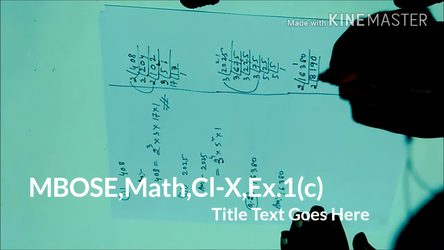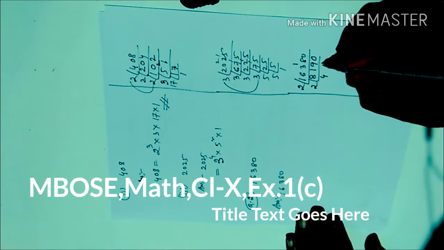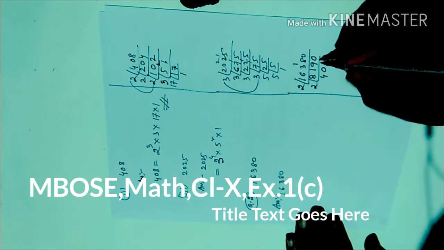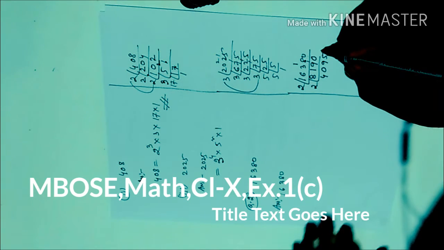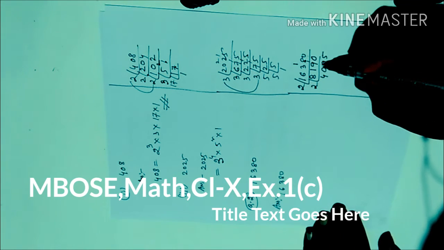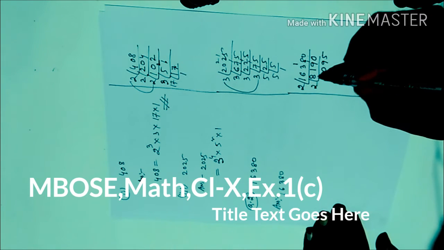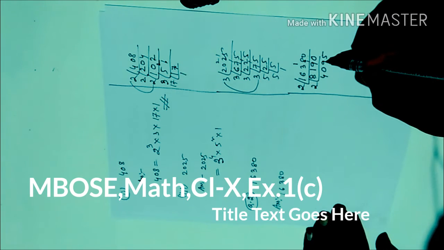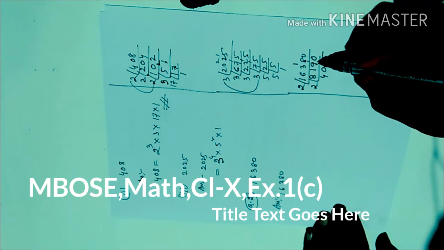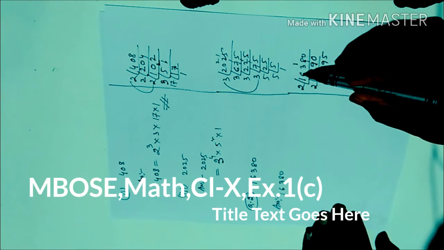Then 2, how much here? 2 fours are 8, so 1 can't be divided, so you give 0 here. Then 2 9s are 18, carry 1, 2 5s are 10. You see why I give 0 here. You can ask me, 2 fours are 8, but you want to write 2 9s are 18, which is not correct. Why? This number and this number multiplied will give this one.